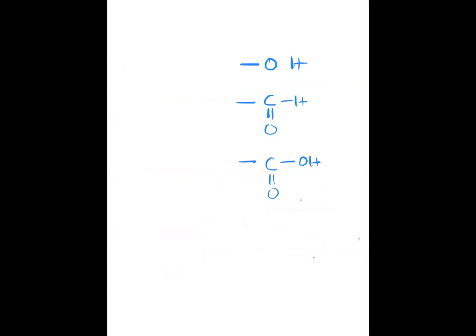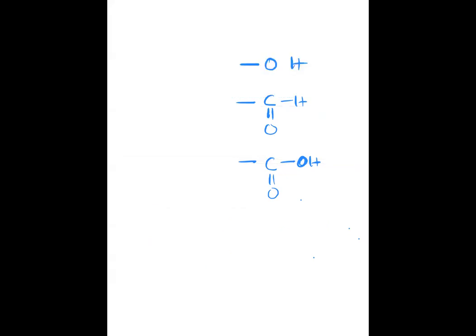Everywhere oxygen has two valency. This is a double bond between carbon and oxygen. You have to remember these three. Clear now? So hexanal is also clear: 1, 2, 3, 4, 5, and the sixth carbon. Write it properly: CH3, CH2, CH2, CH2, CH2, CHO.